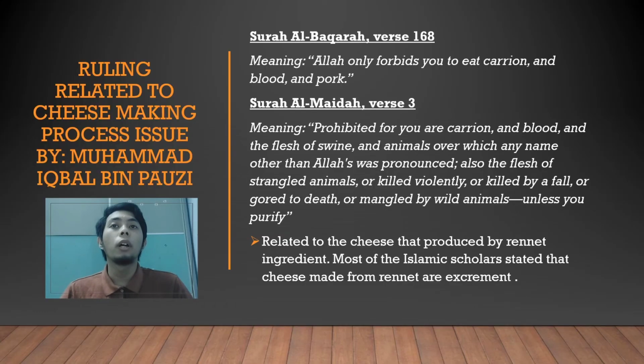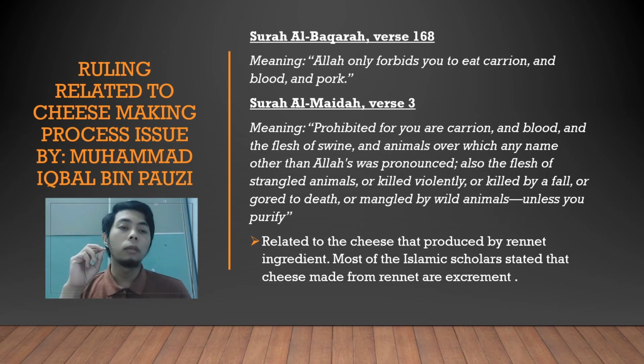We will discuss the ruling related to the cheese making process. From Surah Al-Baqarah, verse 168, meaning Allah only forbids you to eat carrion and blood and pork. And in Surah Ma'idah, verse 3, Allah said, Allah prohibits for you carrion and blood and flesh of swine, an animal over which any name other than Allah was pronounced. Also the flesh of a strangled animal, or killed violently, or killed by a fall, or gored to death, or mangled by wild animals, unless you purify it.